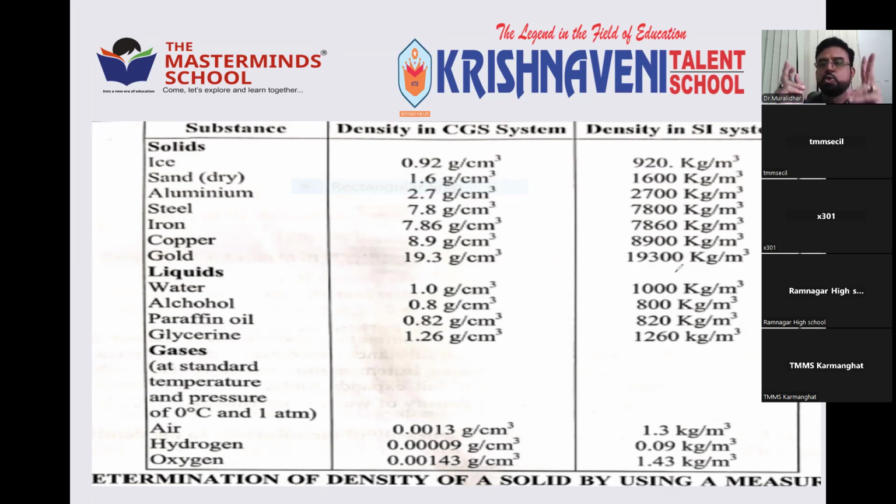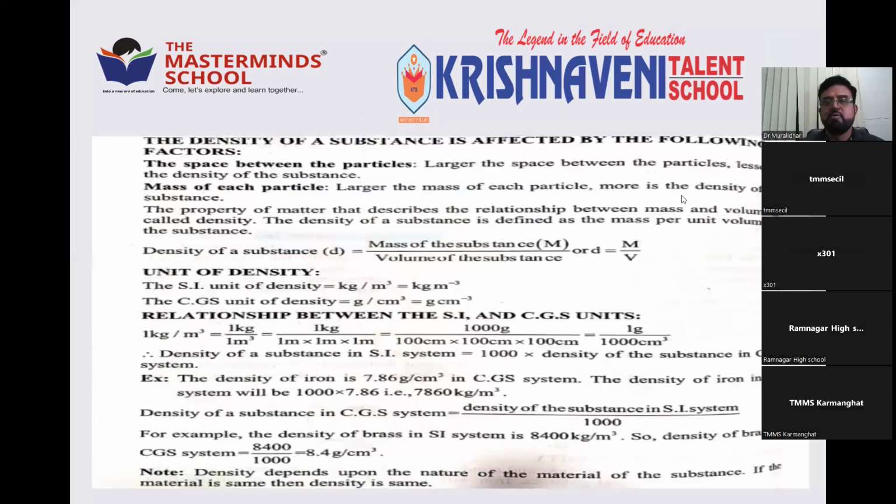In density, there are 2 important factors. One is the mass of each particle of the body, and the second one is the space between the particles. Mass of each particle will give the total mass, and space between the particles will give the volume. Whether it is a solid, liquid, or gas, no matter, we can measure the density of the substance by various methods. You can see on screen clearly how to find the density of solids, liquids, and gases here. You can note down these points.